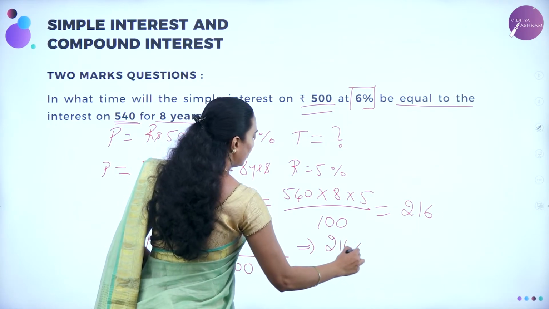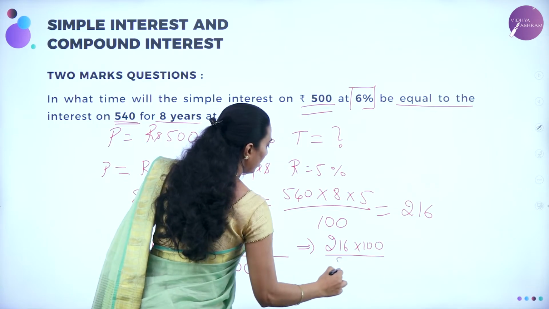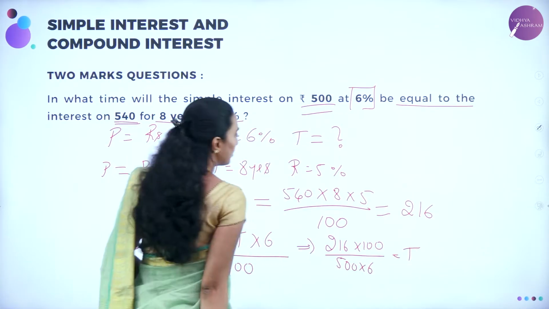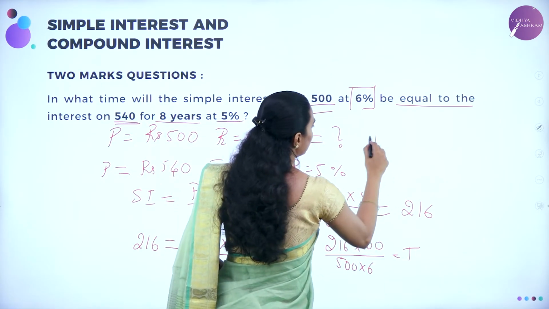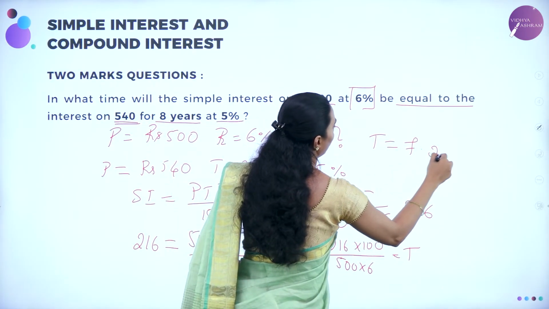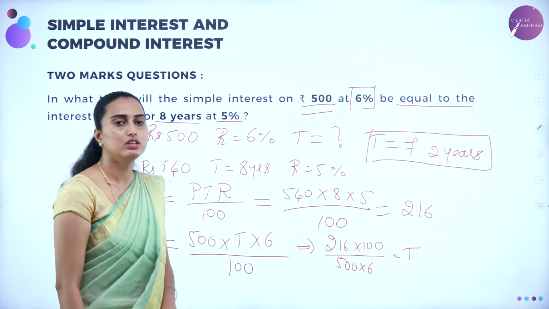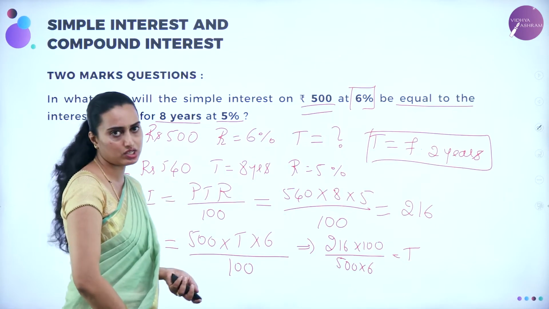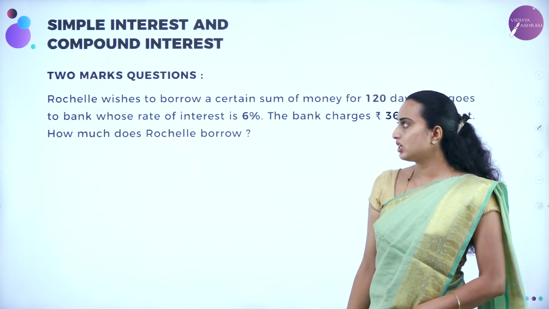216 into 100, and now 500 into 6 will come to the denominator, equal to T. So the T answer you are going to get for this one is T equal to 7.2 after doing the calculation. That is the answer for this question. I think you understood this one. We'll move on to the next question.